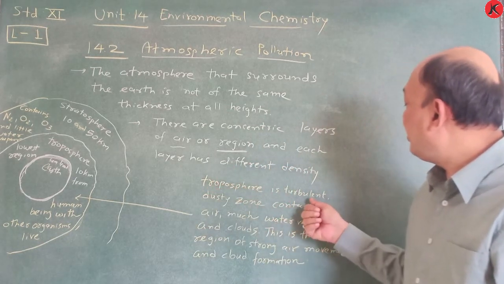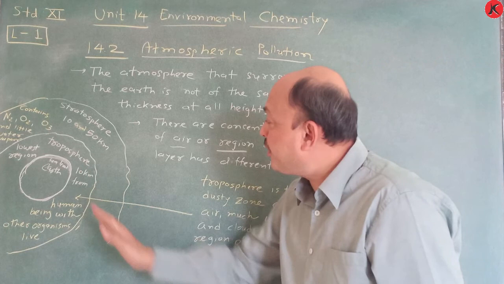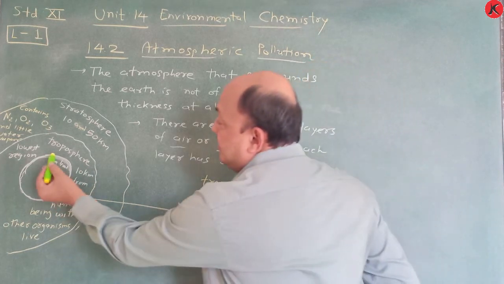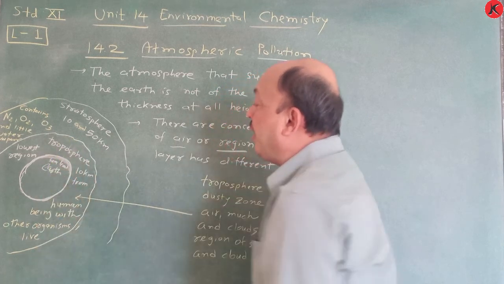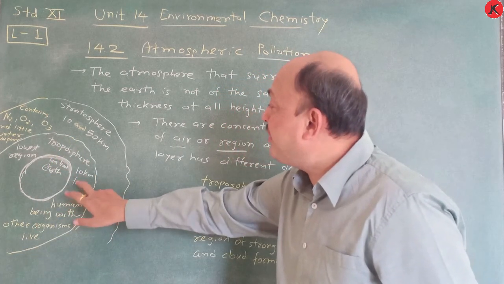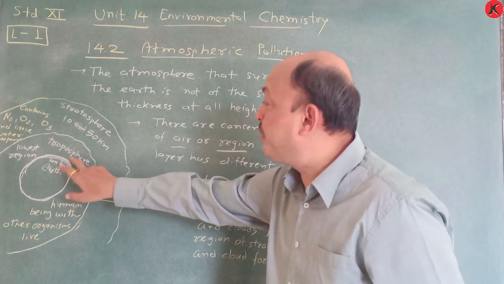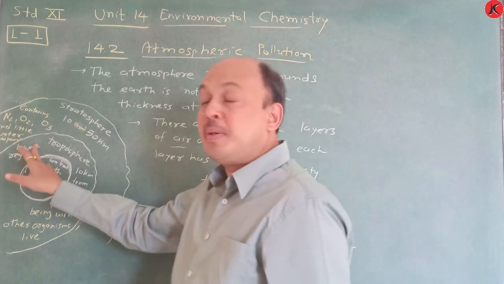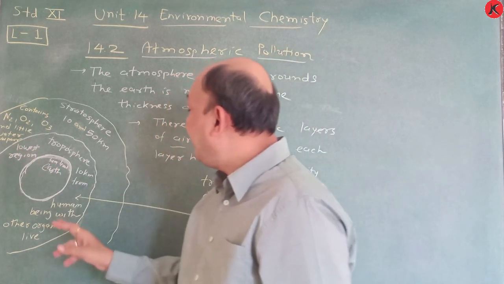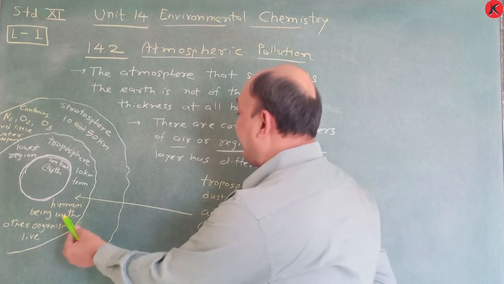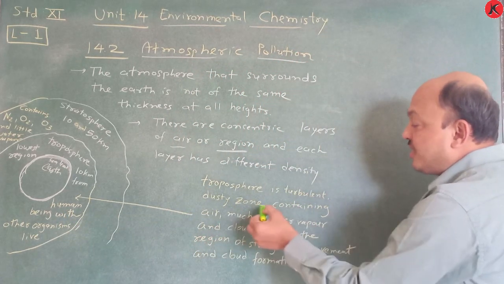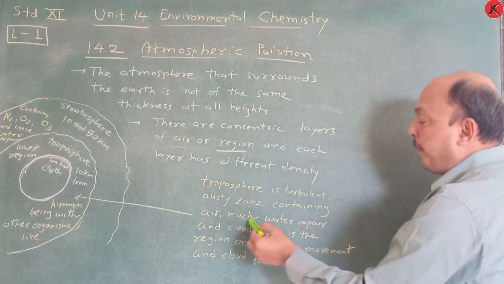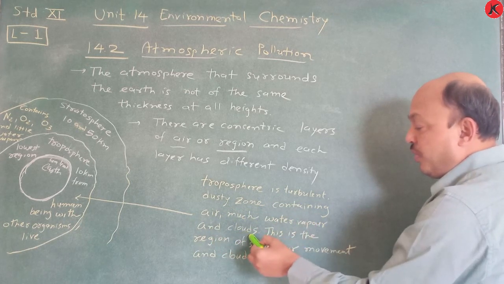Troposphere is turbulent. The troposphere is explained on the basis of sea level. Above the sea level, up to 10 km from sea level, it is considered as troposphere, which is the lowest region. Remember, it is the lowest region, and this troposphere is a turbulent, dusty zone containing air, much water vapor and clouds.